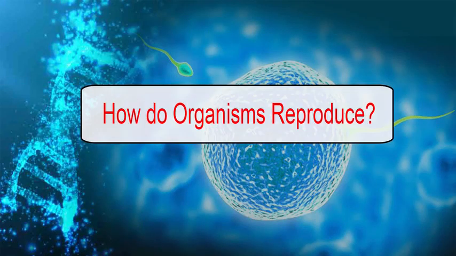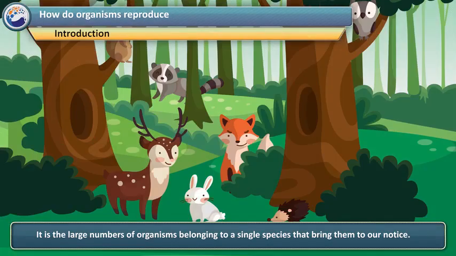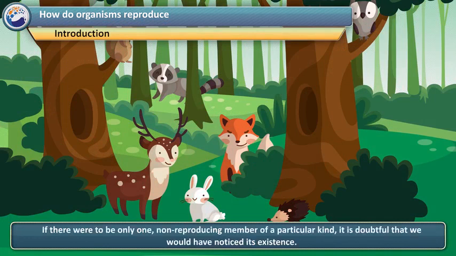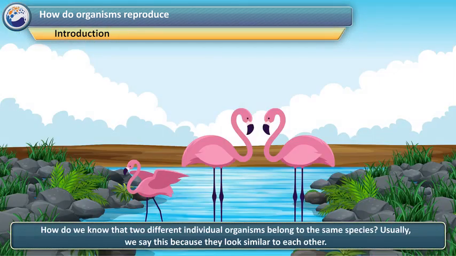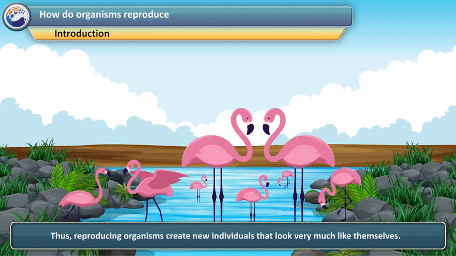Chapter 8. How do organisms reproduce? It is the large numbers of organisms belonging to a single species that bring them to our notice. If there were to be only one non-reproducing member of a particular kind, it is doubtful that we would have noticed its existence. How do we know that two different individual organisms belong to the same species? Usually, we say this because they look similar to each other. Thus, reproducing organisms create new individuals that look very much like themselves.